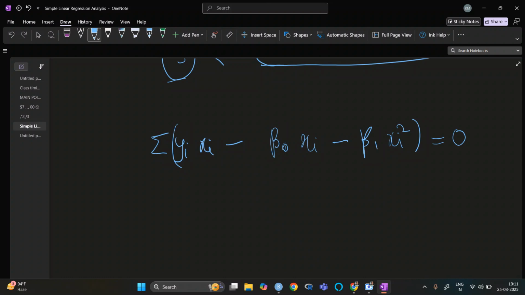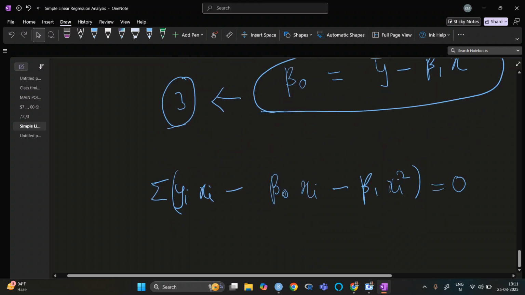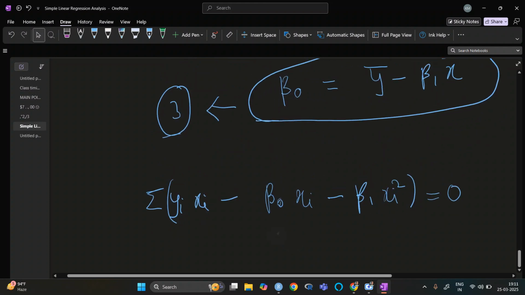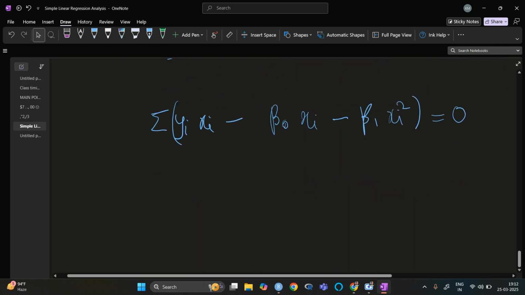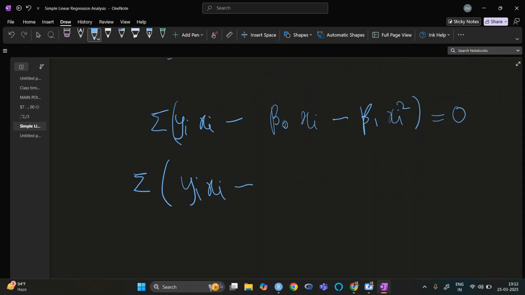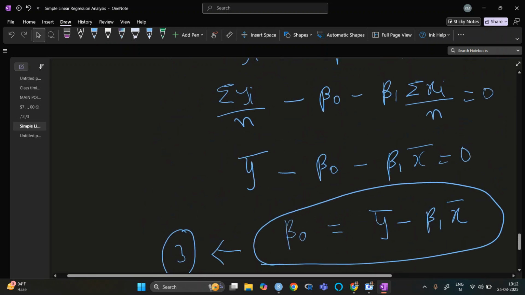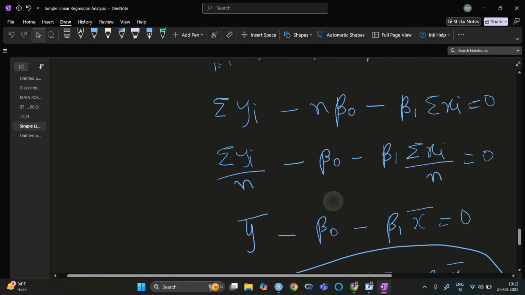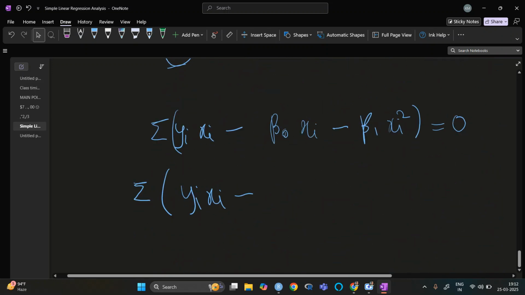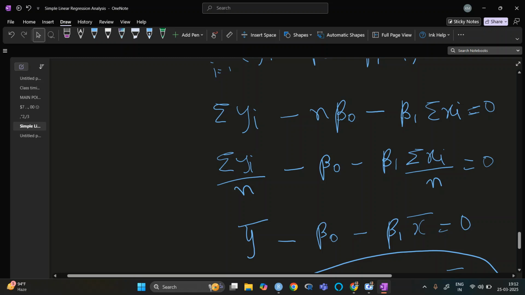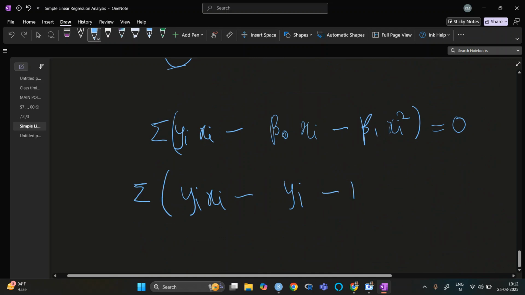So now what we do is that in place of beta naught we put it here. Okay, so it will be summation yi xi. So beta naught we can put in the summation form here. So beta naught is basically summation yi minus beta 1 xi.